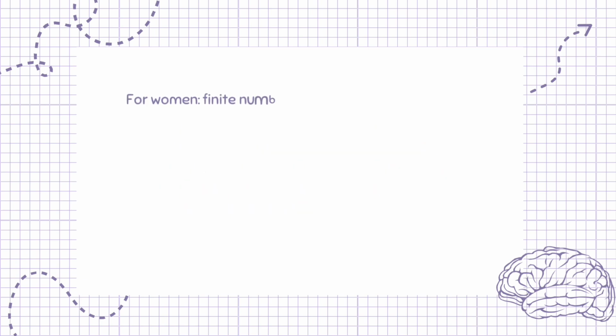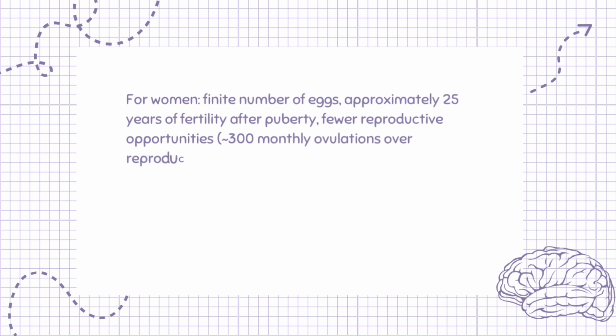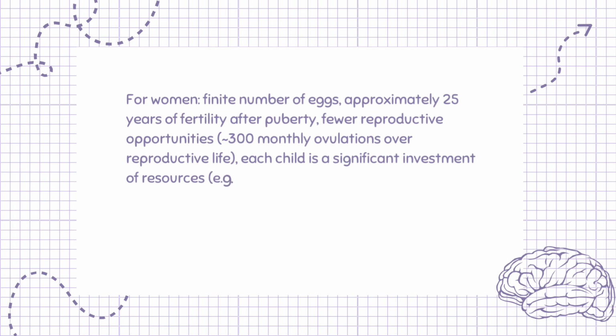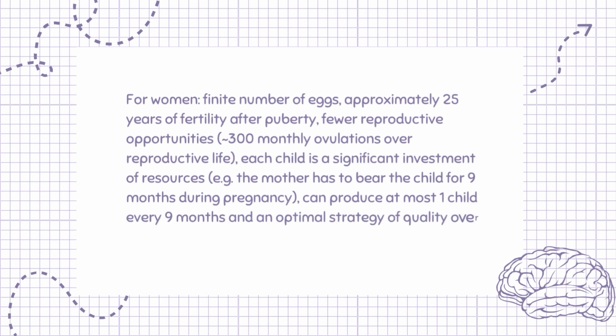For women: a finite number of eggs, approximately 25 years of fertility after puberty, fewer reproductive opportunities, 300 monthly ovulations over reproductive life. Each child is a significant investment of resources, e.g. the mother has to bear the child for 9 months during pregnancy, can produce at most one child every 9 months, and an optimal strategy of quality over quantity.